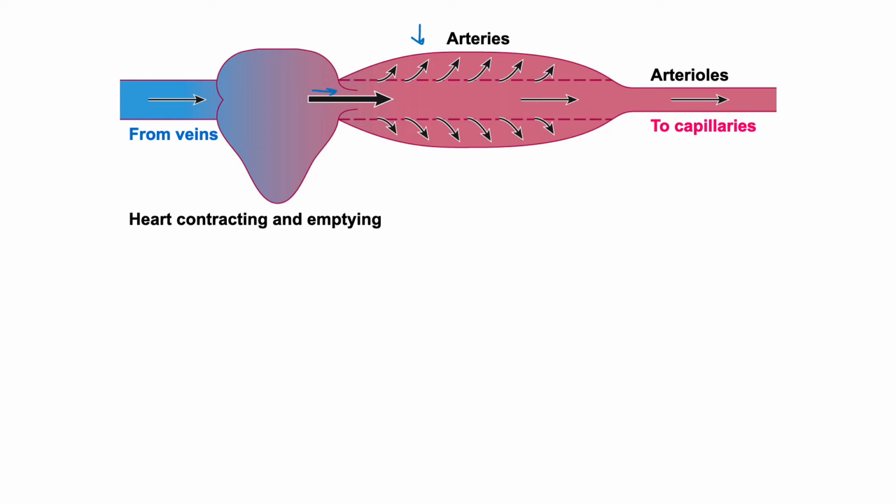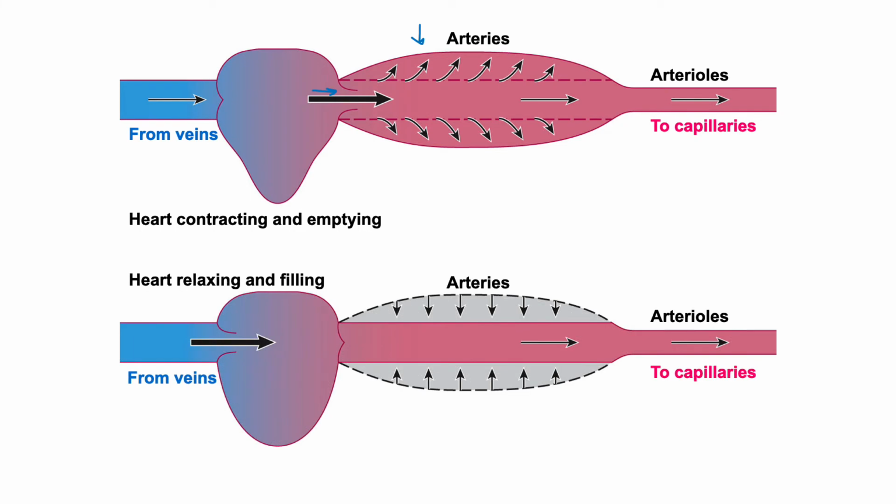So what happens then when the heart is in diastole? Well, think of this as kind of like a balloon being pumped up. So if this is you blowing on that balloon, your cheeks are contracting and it's blowing up this artery. Well then, when the heart relaxes and it's in diastole, the blood continues to be propelled by the elasticity of that elastic artery. It's like that balloon recoils.